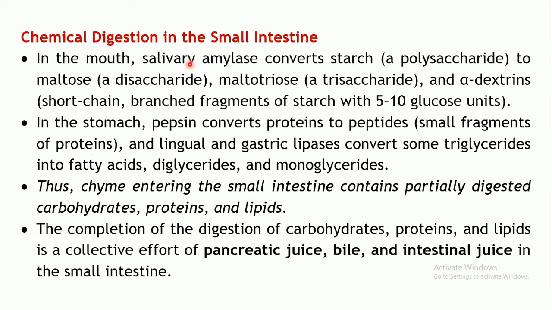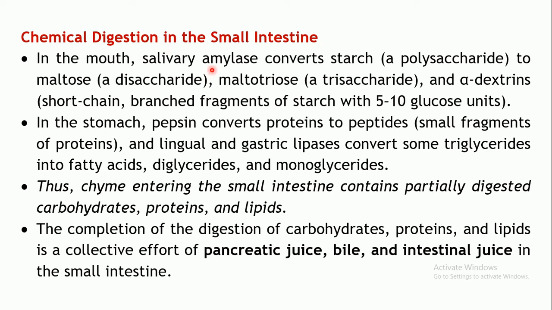Just recall the digestion which takes place in the mouth and the stomach, which we have covered already. In the mouth, the saliva secretes certain digestive enzymes. Salivary amylase is secreted in the saliva.